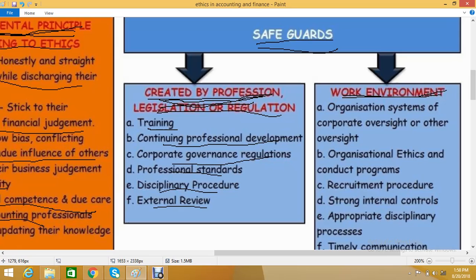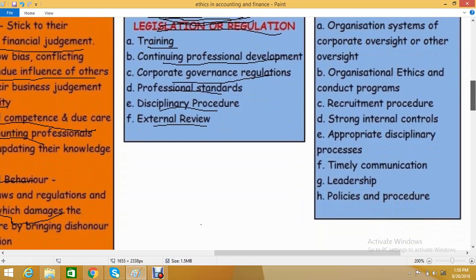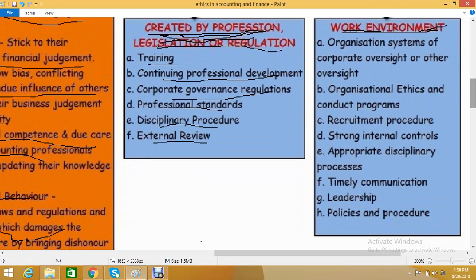Okay, next I'm discussing the second point in safeguards, that is work environment. In that I'm going to discuss the sub points. You can see here there are points till H, 8 points. First one, A1, is organization system of corporate oversight or other oversight. Second one, organizational ethics and conduct programs.